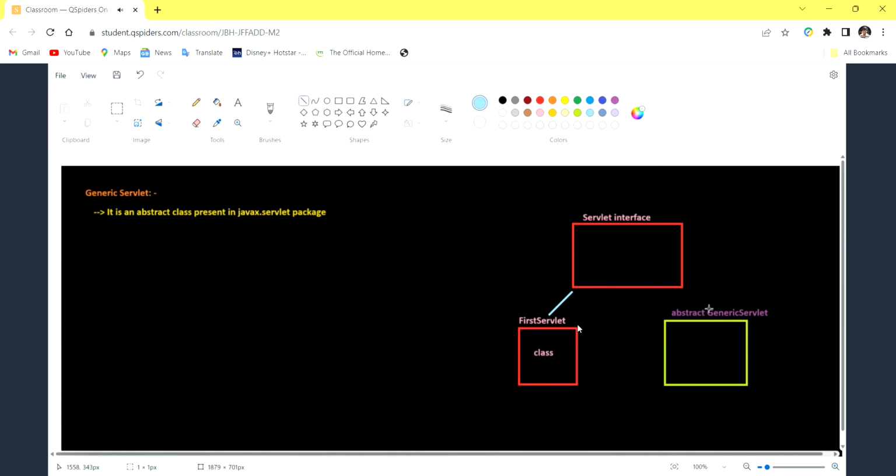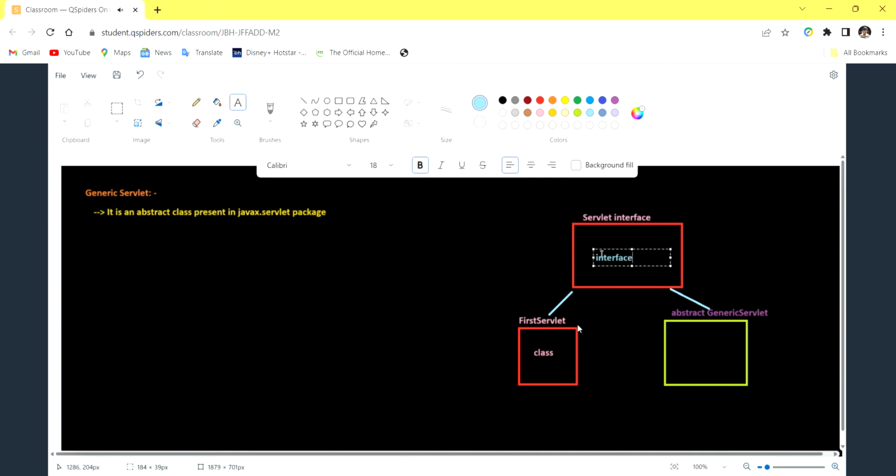Internally, this generic servlet has a relationship with the servlet interface. It is an interface, and it is an abstract class. Okay, so we have the servlet interface. Previously, we inherited the servlet interface, so all the properties were inherited and we had to override and write all the methods. Now, when it comes to generic servlet, it is an abstract class.